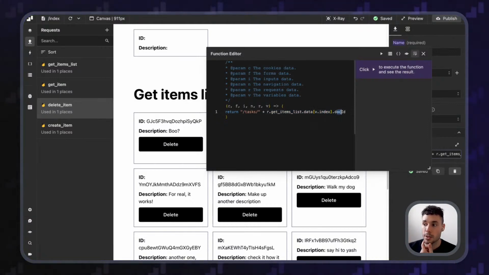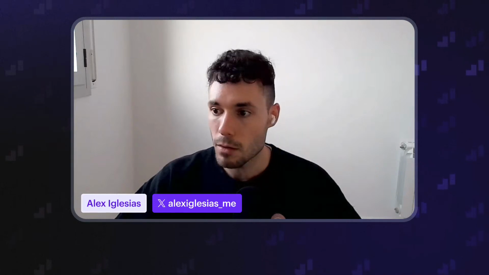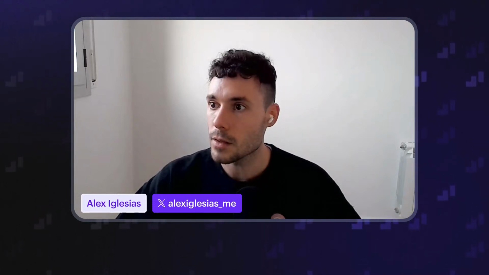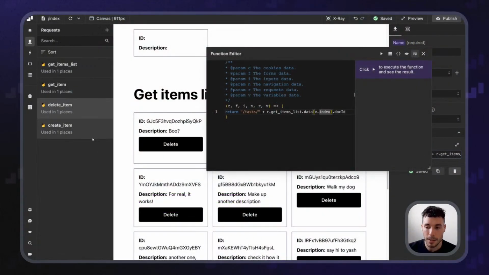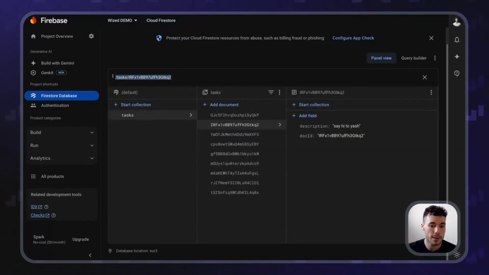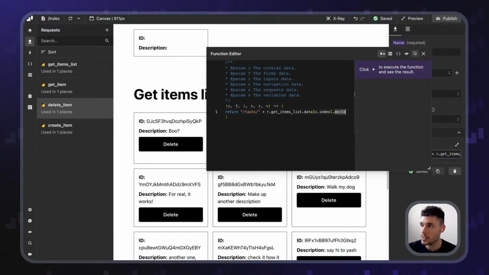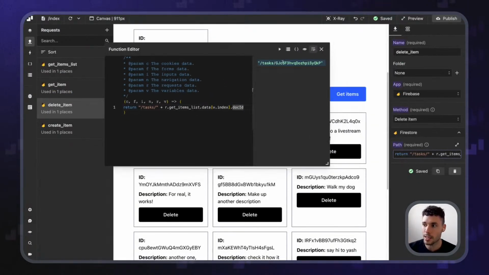We do it like this. And in there, give me the document ID, which means that we will end up having a route like this, /tasks / a specific ID. So let's go back here. If we do this and we play this, you can see how I'm getting a specific ID in this particular case, right? This is what we want to get.